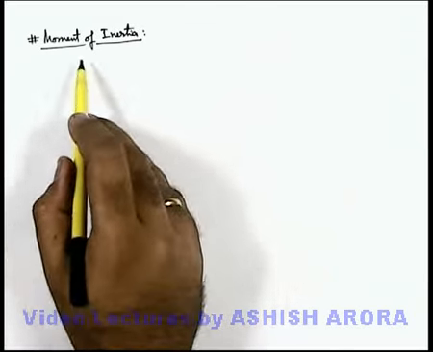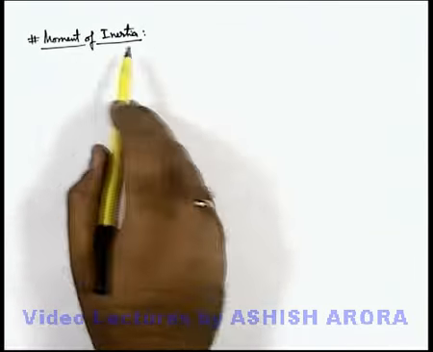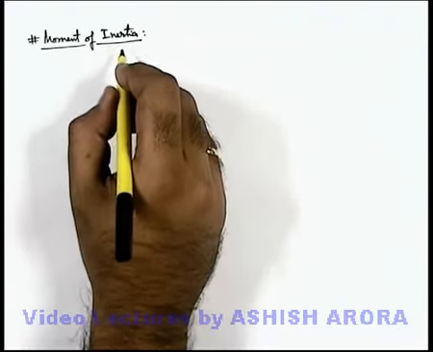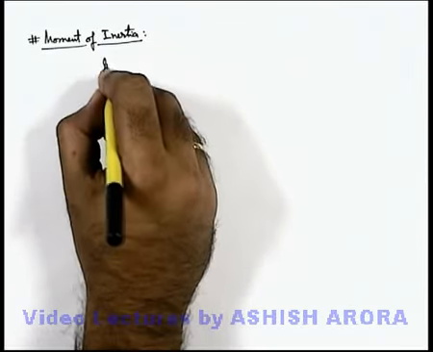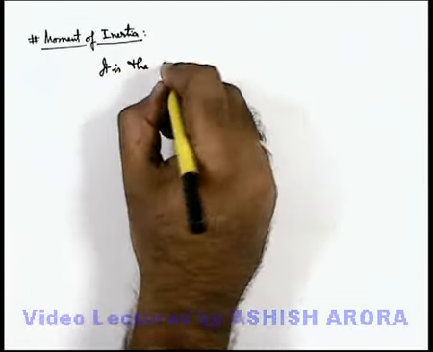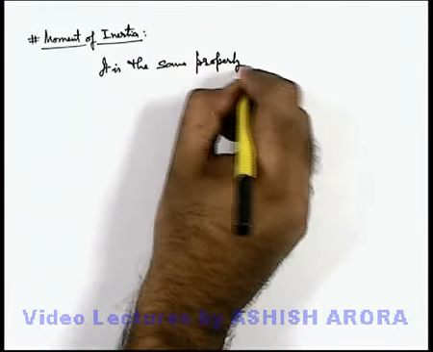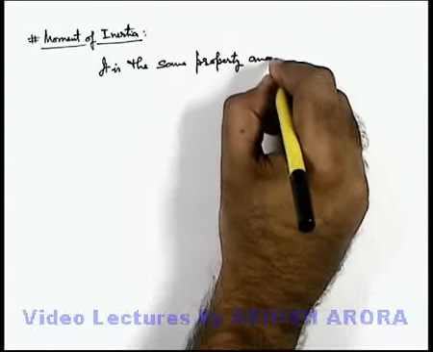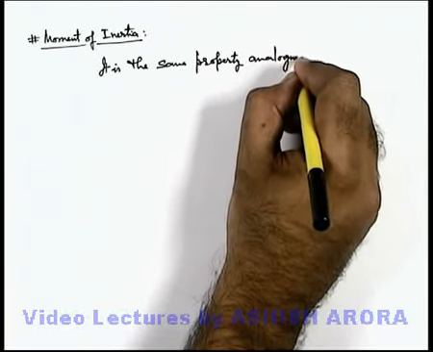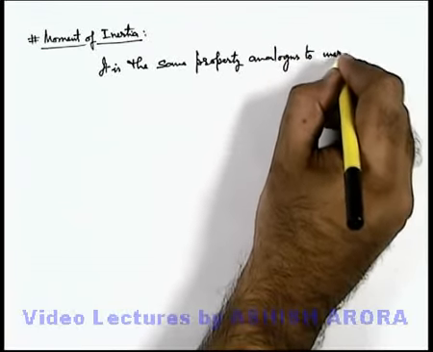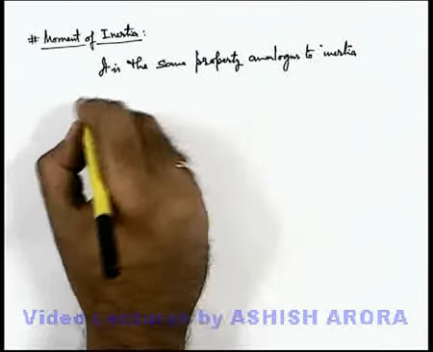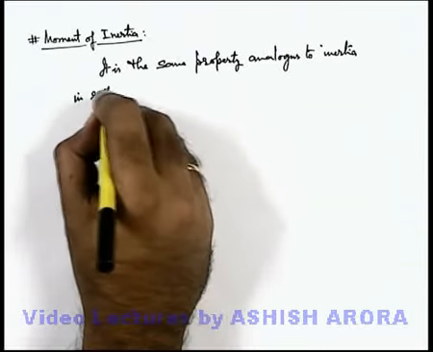Let's talk about moment of inertia. When we discuss moment of inertia, we can say it is the property which is analogous to inertia in rotational motion.